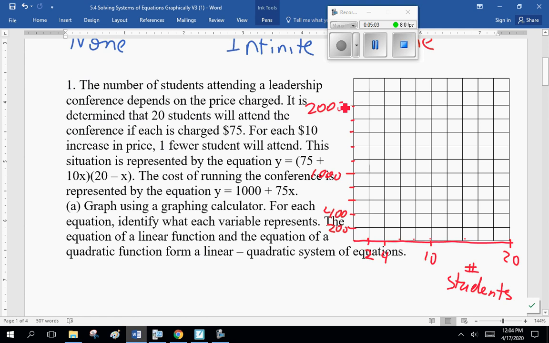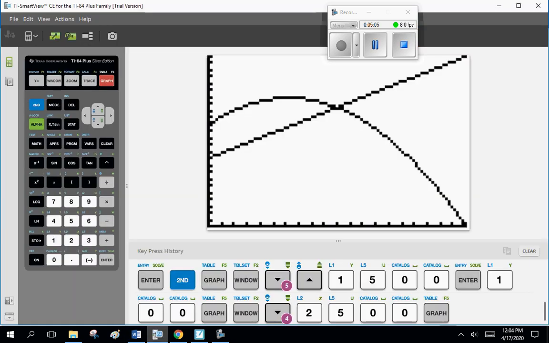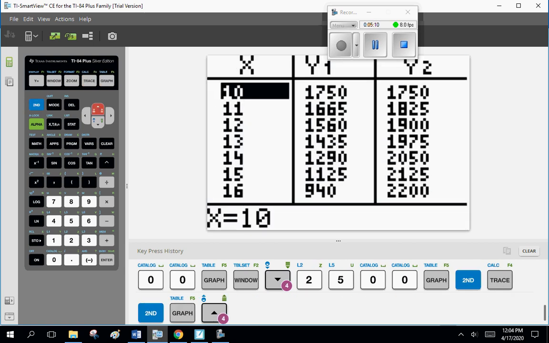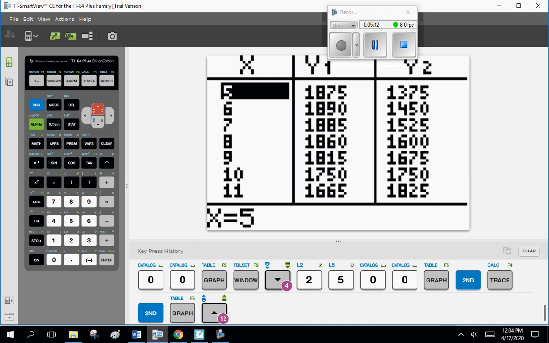Go to your table of values. And yes, second table, my bad. Okay.